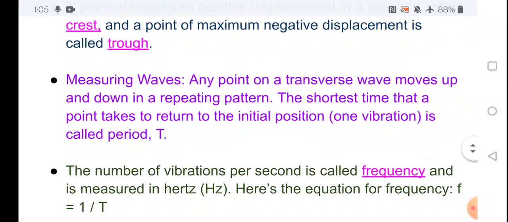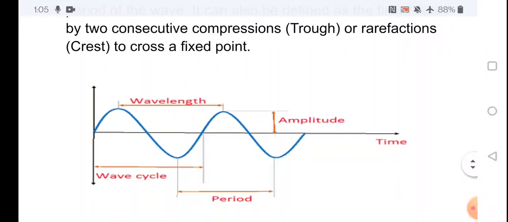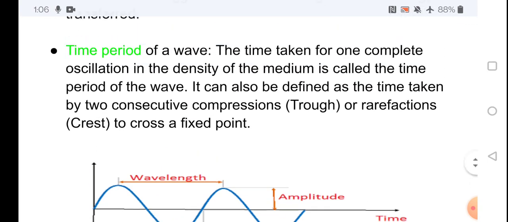Measuring waves, how to measure the waves. Any point on a transverse wave moves up and down in a repeating pattern. In this picture we observe that the wave moves first upward, then comes lower, then starts rising and reaches a certain point, then starts to fall.